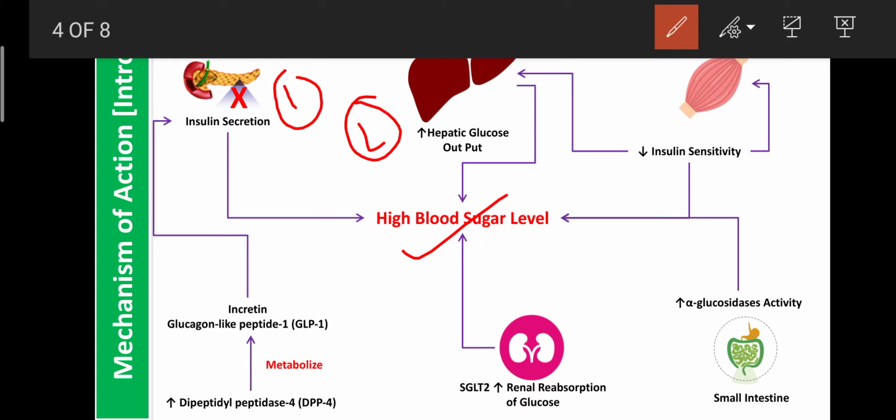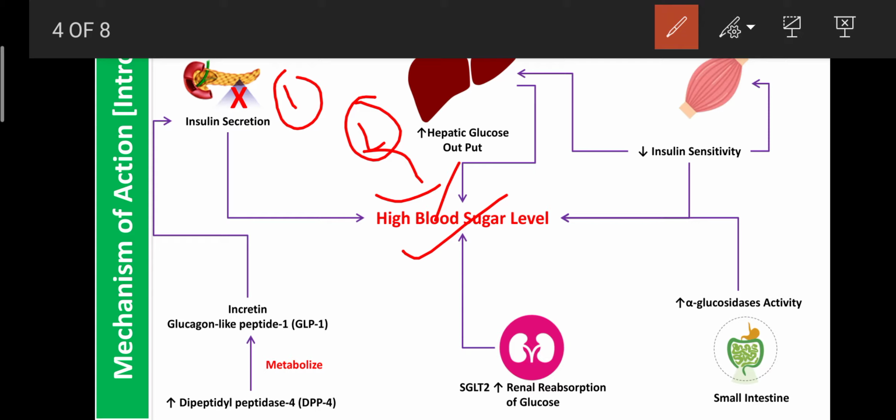It means inside the liver, gluconeogenesis or glycogenolysis occurs due to any reasons. That is the breakdown of glycogen into glucose, or formation of glucose from non-carbohydrate sources by utilization of amino acids and fatty acids. This is known as gluconeogenesis. So that increases, and due to that, the release of glucose from the liver also increases. That is known as increased hepatic glucose output. This is also responsible for increasing the blood sugar level.